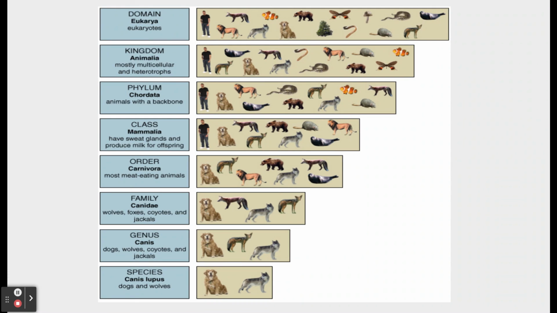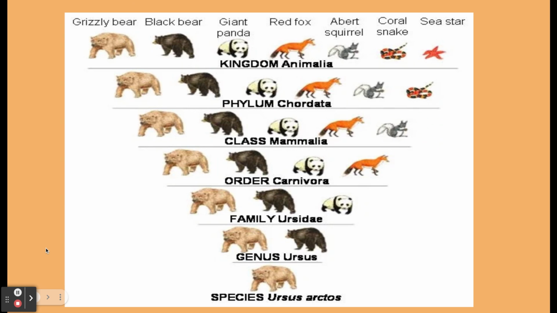There are specific characteristics that would eliminate the foxes from this category. Then furthering down into Canis lupus, which would be dogs and wolves. These are very specific, maybe relating to their snout structure or how many young they reproduce. There are lots of things that go into specifying this. But as we go from domain all the way down to species, the criteria became more and more specific to those species.